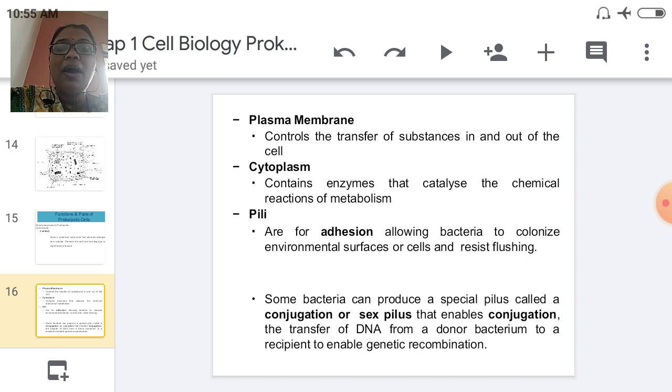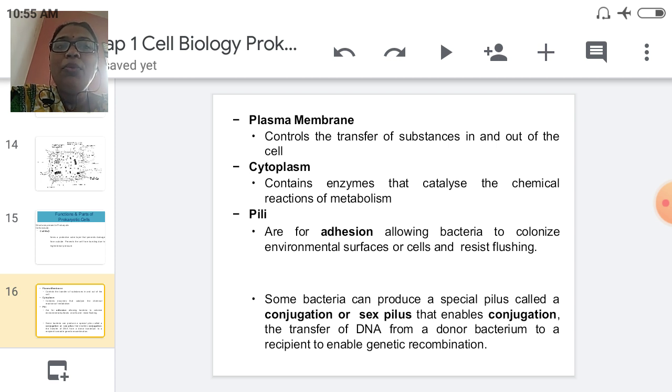Then the third part, cytoplasm. Cytoplasm contains enzymes that catalyze the chemical reactions of metabolism. The cytoplasm is the fluid material present here, and in this cytoplasm different types of activity are carried out. The genetic material is also present here.